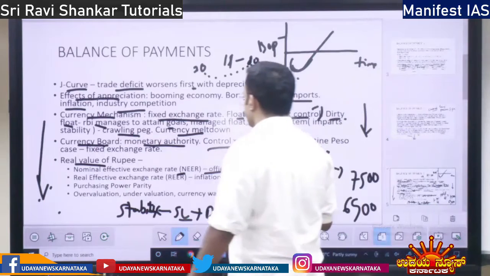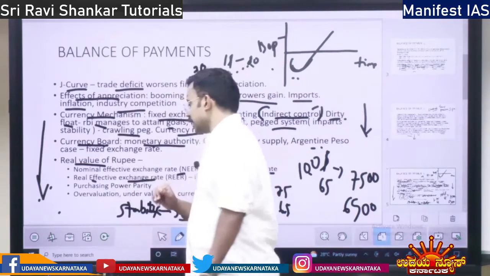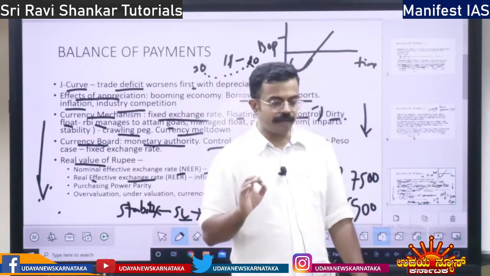Then you have the real exchange rate, the real effective exchange rate, which is REER.